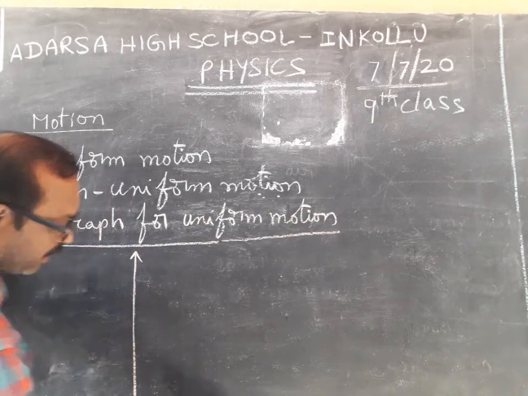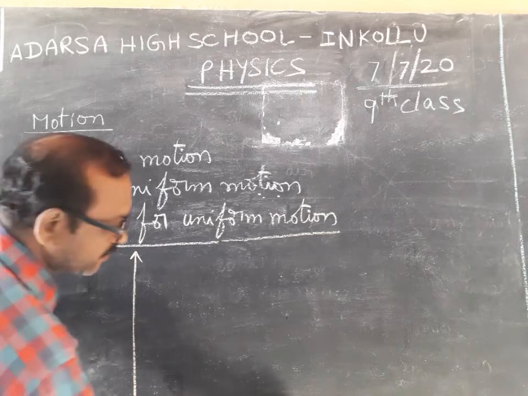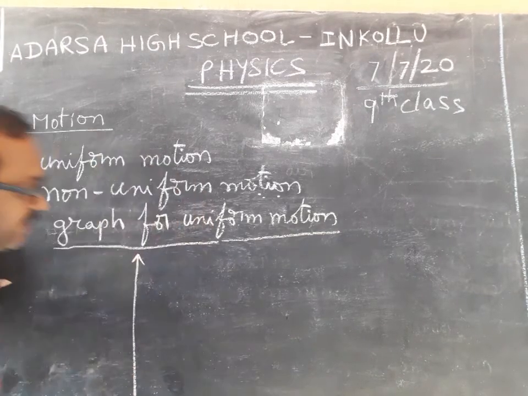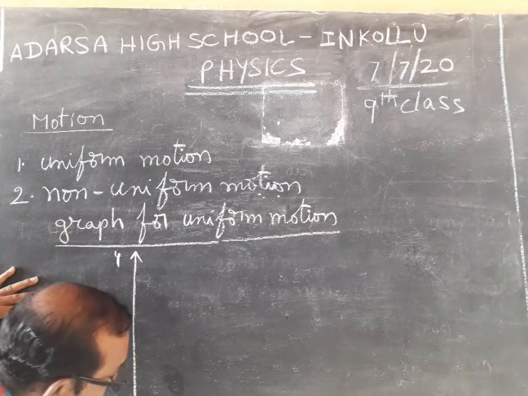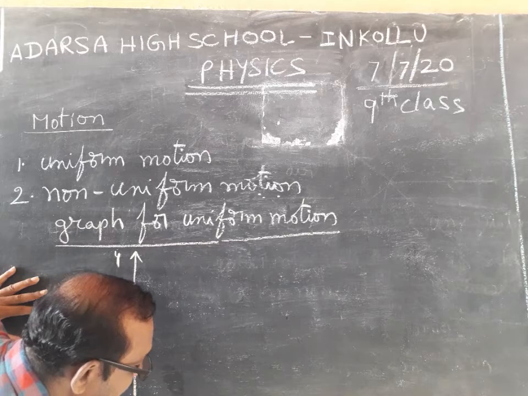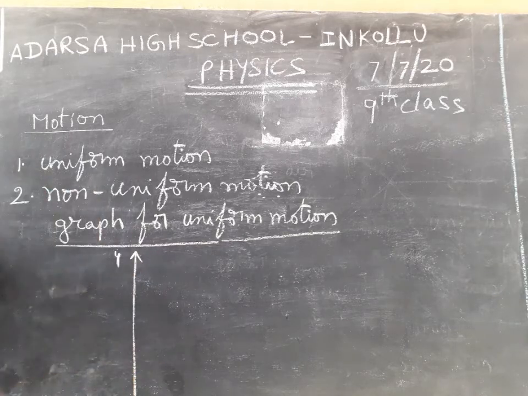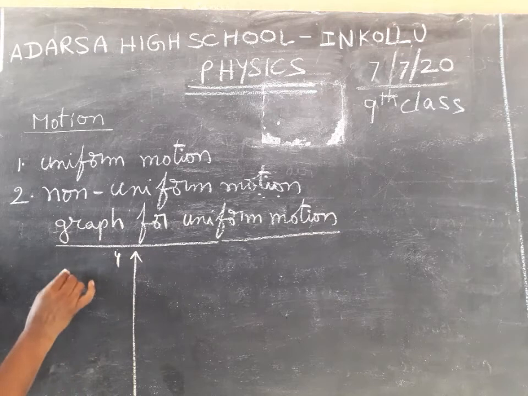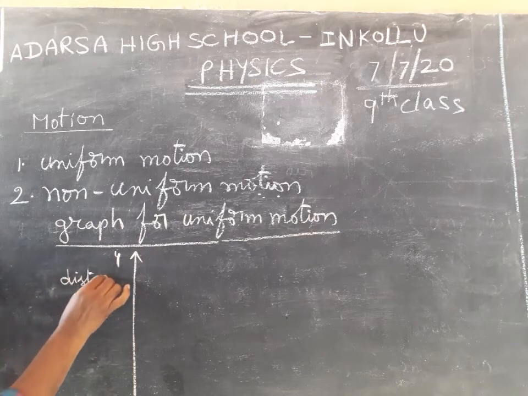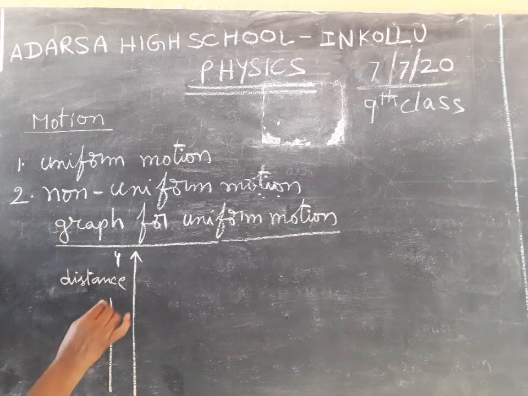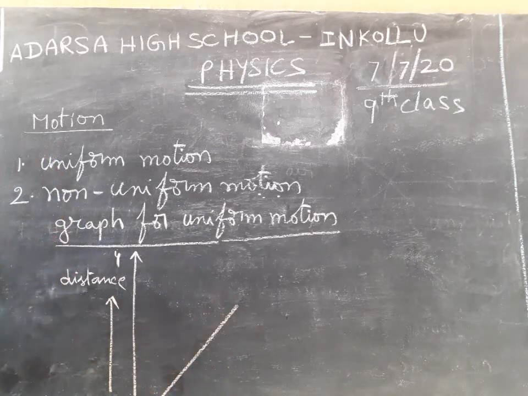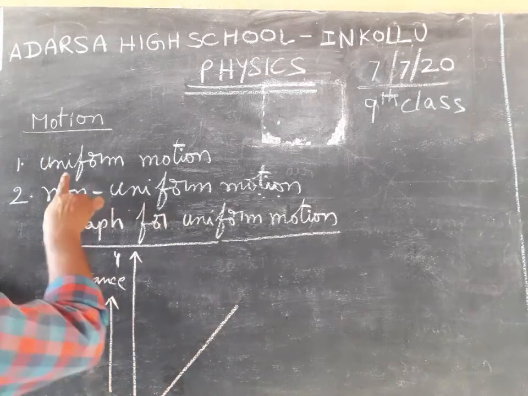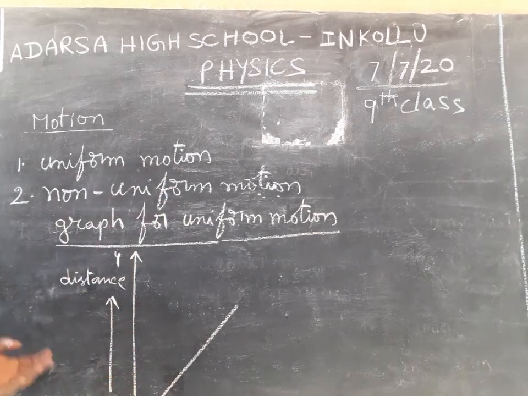This is the x-axis, and this is the y-axis. We have to take time on the x-axis and distance on the y-axis. When you draw the line, it forms like this. That is a straight line. So the uniform motion graph is a straight line.